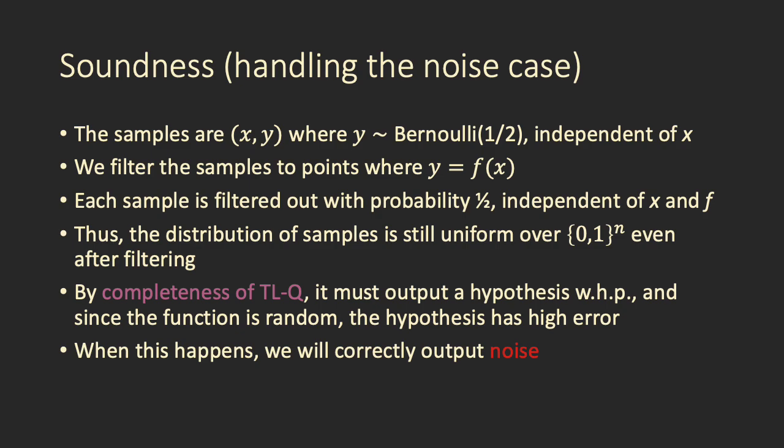So by the completeness of the TLQ algorithm, since the distribution is actually uniform, it must output a hypothesis. But since the function is random, since the test set is just a bunch of random bits, the hypothesis is going to have error close to 1/2. So when this happens, we will output noise and that will be correct.